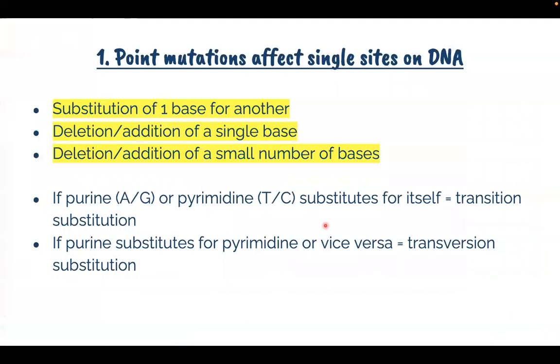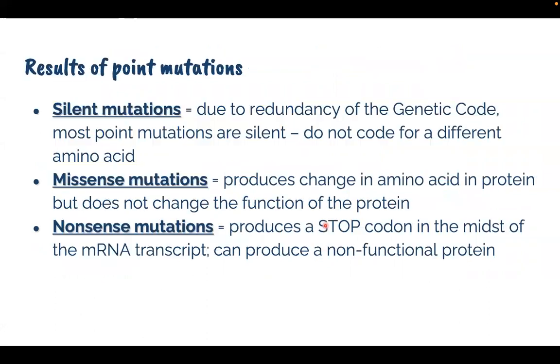So point mutations, ito yung pinaka-most common among all the three. Point mutations affect single sites of your DNA. It can substitute one base for another. It can delete or add a single base. It can delete or add a small number of bases. Okay, for example, if purine or pyrimidine substitute for itself, it is transition substitution. If purine substitute for pyrimidine or vice versa, transversion substitution.